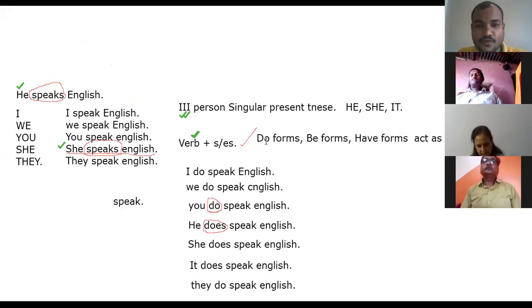Do forms, be forms, have forms also act as the main verb only sometimes, not always. Is there any helping verb here? No, there is no helping verb. Here the helping verb itself is acting as the main verb. Got it? Understood?